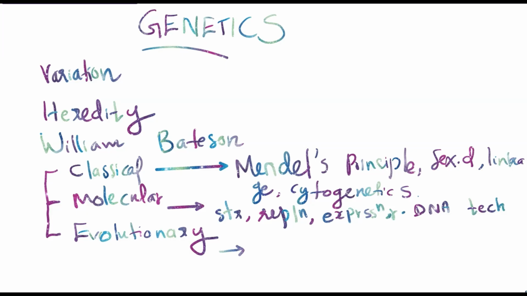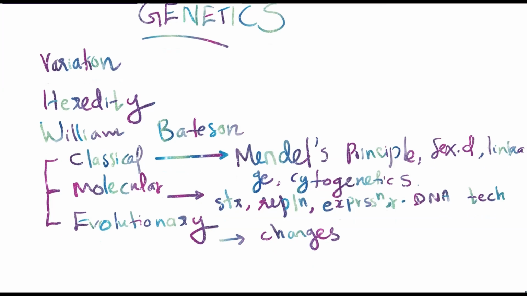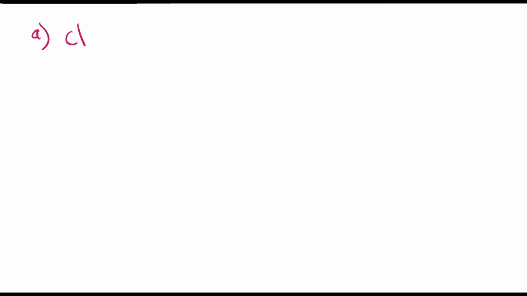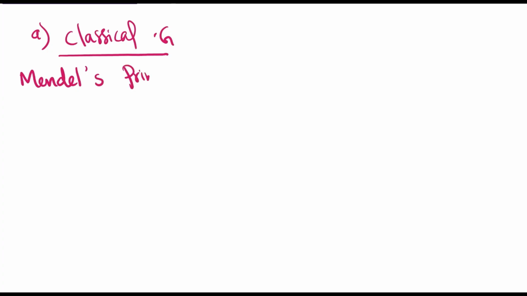Then evolutionary genetics involves the mechanism of evolutionary changes in gene frequency of a population. All together, these give information about the field of genetics. So first of all, classical genetics. We already said that classical genetics mainly focuses on Mendel's principles.